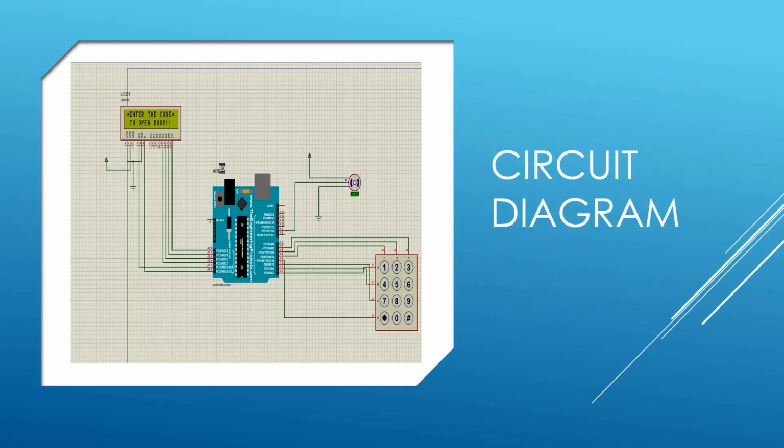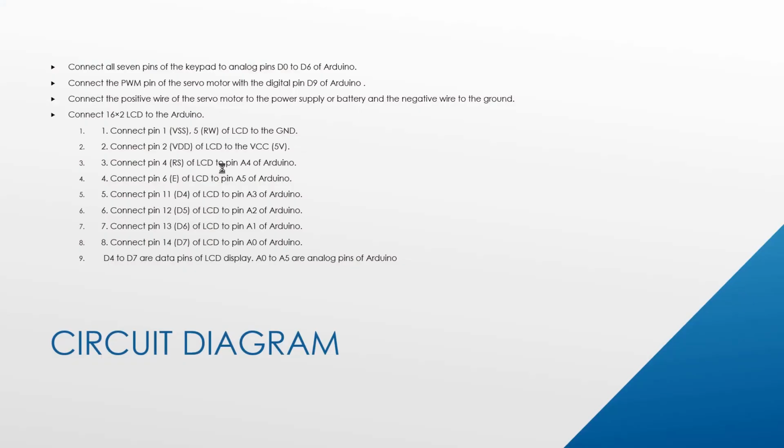Then this is the circuit diagram of this project. We have used the LCD display to show the message on the screen, and it is connected to the Arduino with the help of analog pins, and we have used the keypad to enter the password, and servo motor to control the knob of the door for opening and closing of the door.